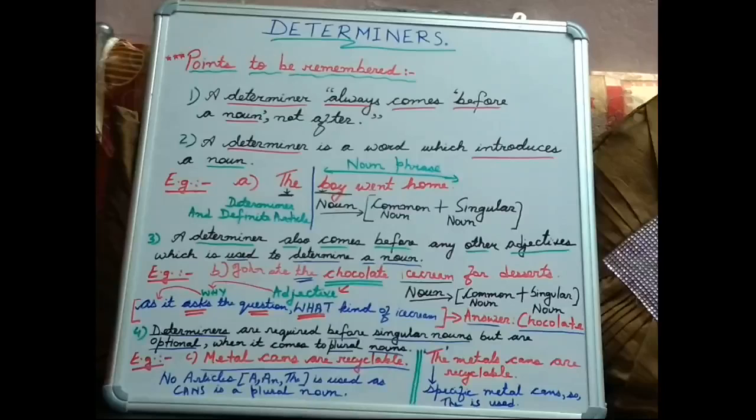As I mentioned the word optional, that means we can use the word the. So in the next example I have written, the metal cans are recyclable. Here it means the specific metal cans which are made of specific metals are recyclable. So we are using the word the. So this is all about how you should remember what determiners are.